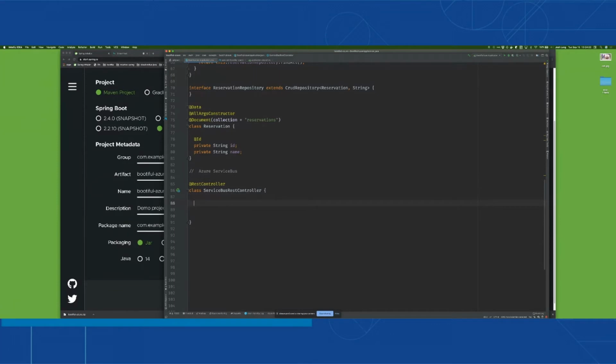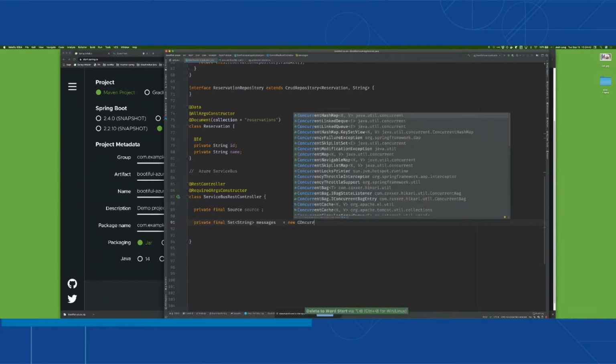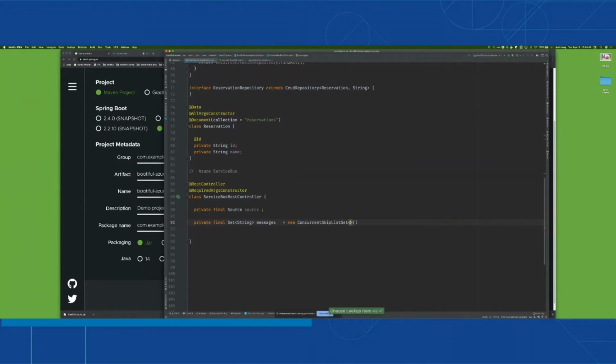What we're going to do is inject the source here, which we'll use to make calls to send off a request to the platform. And we're also going to keep track of messages that we've observed. I'm just going to keep a little in-memory thing here. Obviously, you shouldn't do this. This is a terrible idea for a real application, but it's just a way to prove that what we think is happening is actually happening. And that's important. Today, I'm all about checking that what we think is happening is actually happening, right?